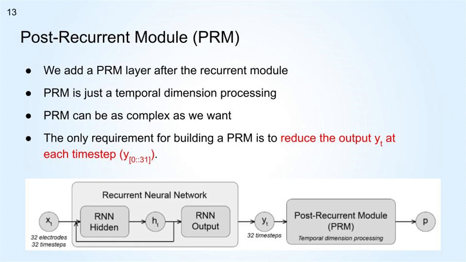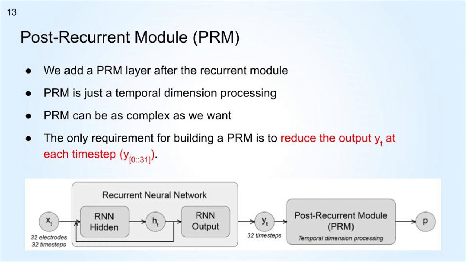We propose a post-recurrent module. Looking at the diagram, our model must process the 32 input signals from 32 electrodes at every one of the 32 time steps. With the recurrent layer, the network gives 32 outputs, Y, at each of the 32 time steps. Then, we add the post-recurrent module to give the final prediction P.